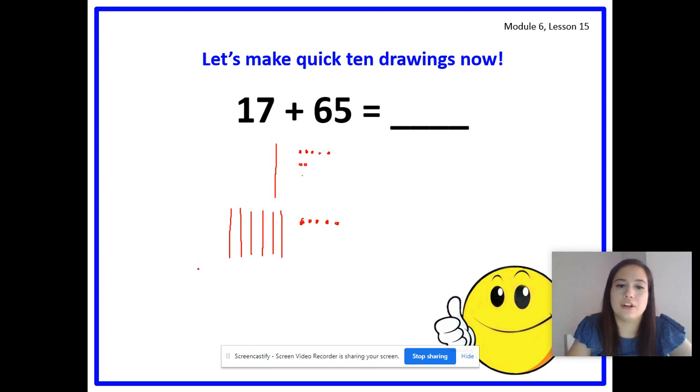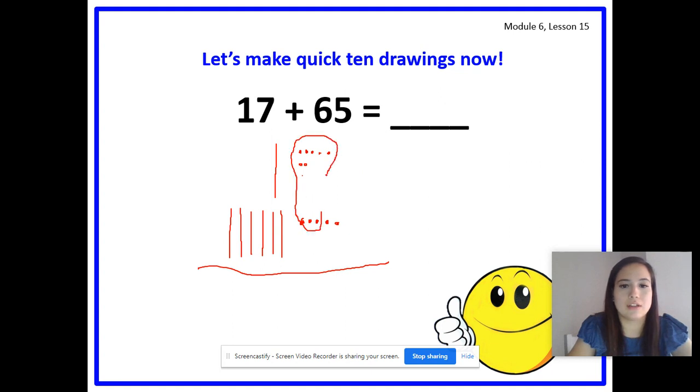So the third, we draw a line, and the third step is to look at the ones and ask yourself, can you make another 10? Well, we have 7 ones, and 7 needs how many more to make 10? Get ready. 3 more, right? So we're going to circle these 3 with the 7 at the top, and we make another 10. And there's no more 10s to make. So now we're going to solve. Let's count our 10s. 1, 2, 3, 4, 5, 6, 7.